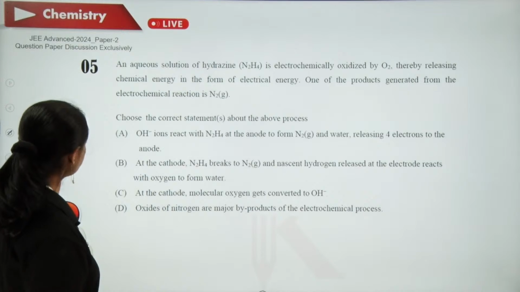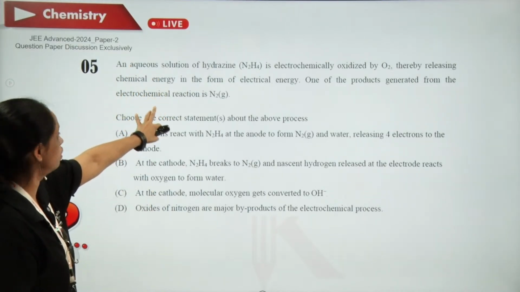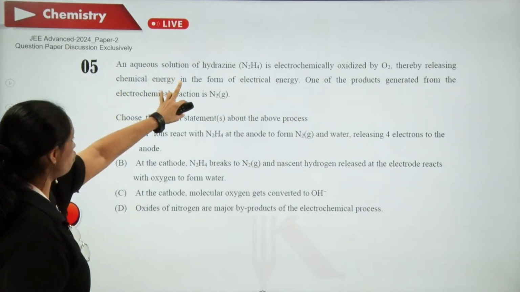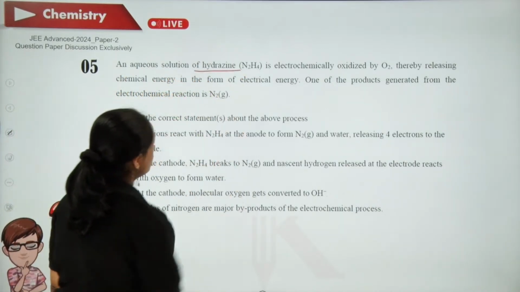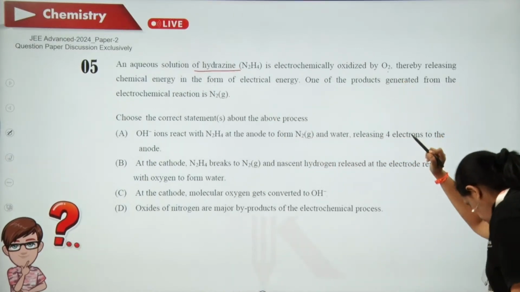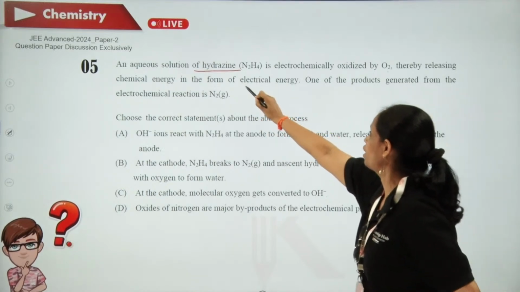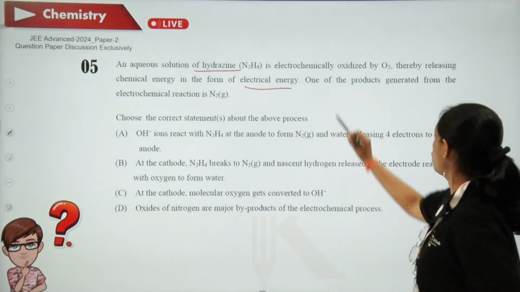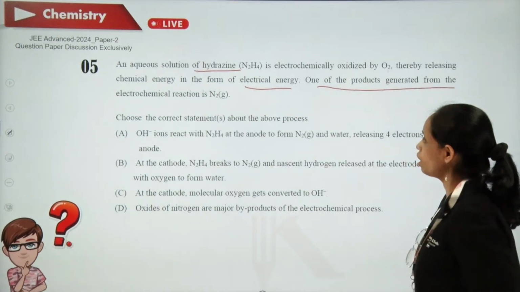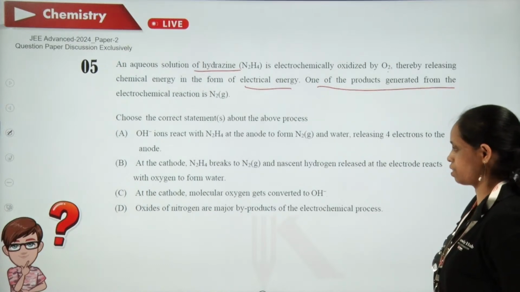Here, this is more than one option correct. An aqueous solution of hydrazine is electrochemically oxidized by oxygen, thereby releasing the chemical energy in the form of electrical energy. One of the products generated from the electrochemical reaction is.